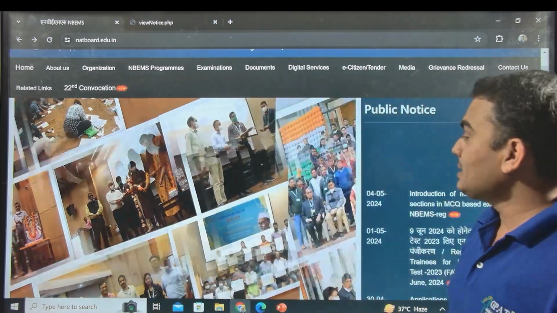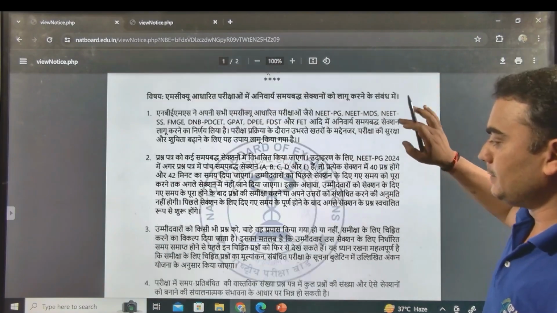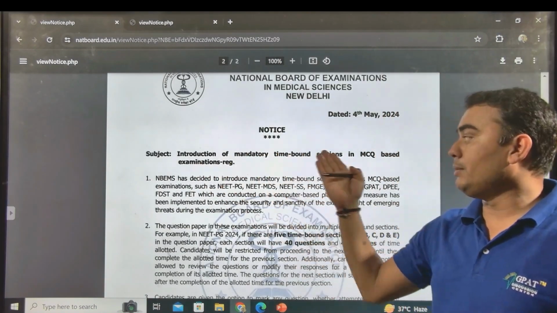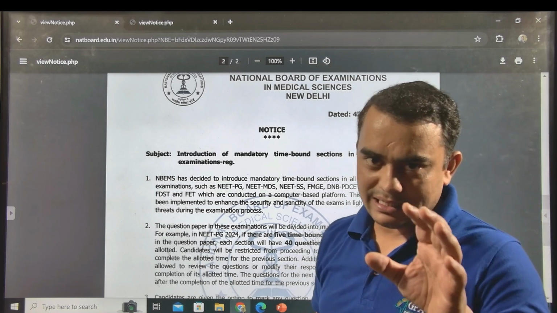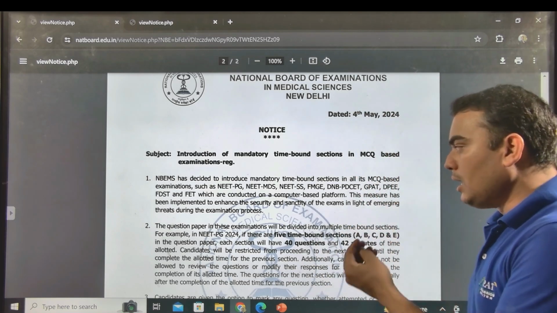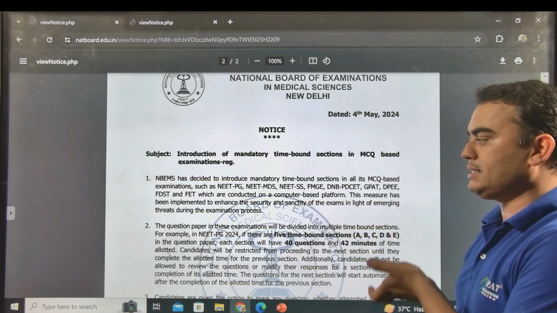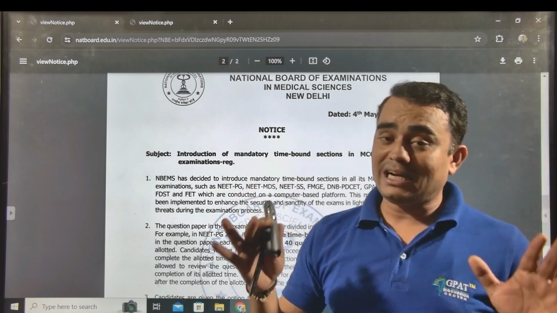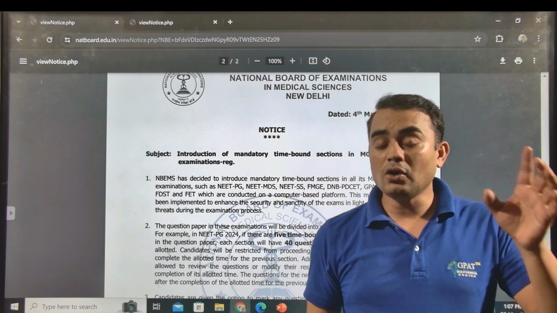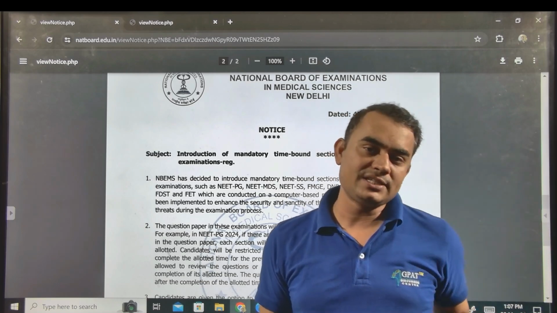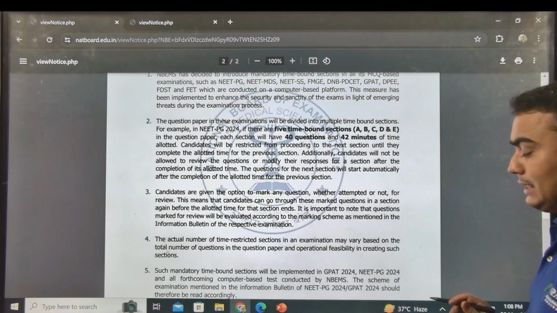And what is that? Here is the new notice of the 4th May, introduction of the mandatory time bound sections in MCQ based examination. NBMS, that is the conducting body of the NEET PG, NEET MDS, NEET SS, FMG, DNB, GPAT, DPE, FDST, FET, have started a new examination pattern, that is the time bounded section, for all the examinations they are conducting on the basis of MCQs. So they have given an example, like they are conducting the NEET PG.